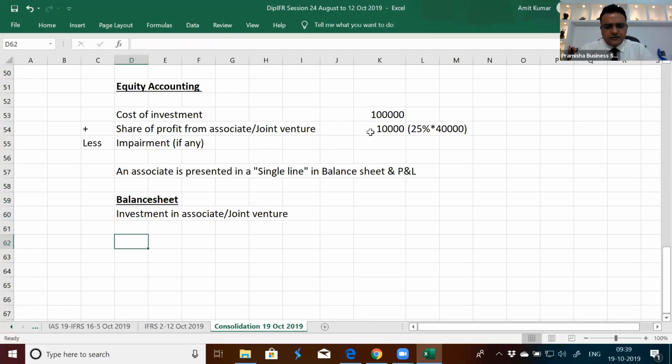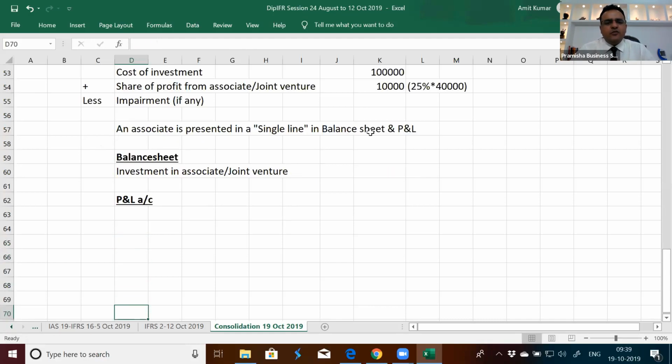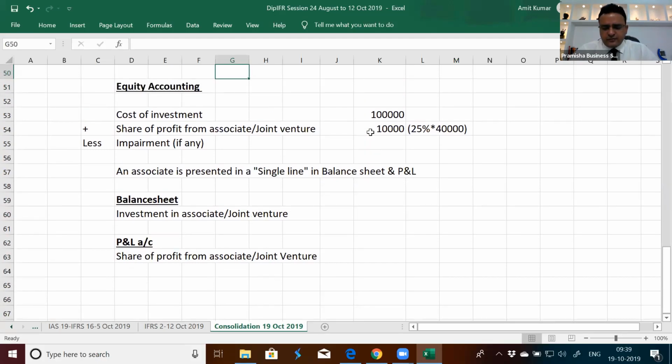In the P&L, it will be presented in a single line, share of profit from associate or joint venture. Presented in a single line in the balance sheet and income statement. That is known as equity accounting. Pankaj, hope it is clear.